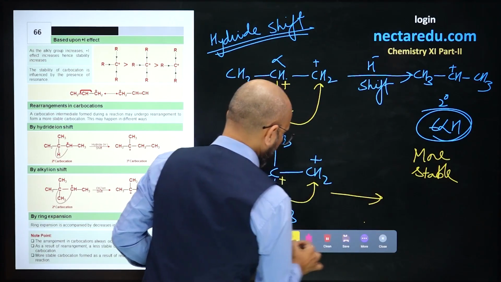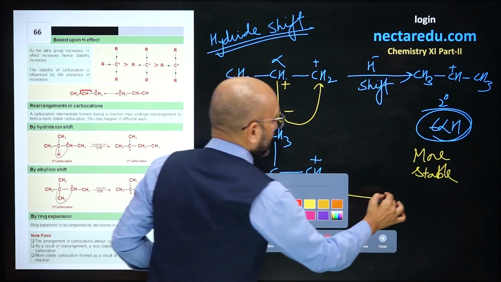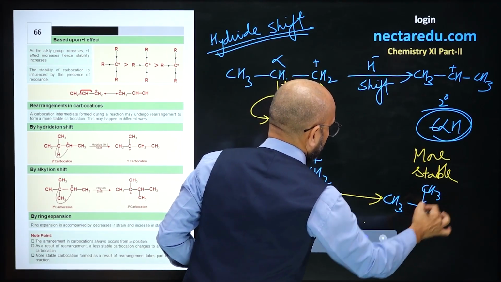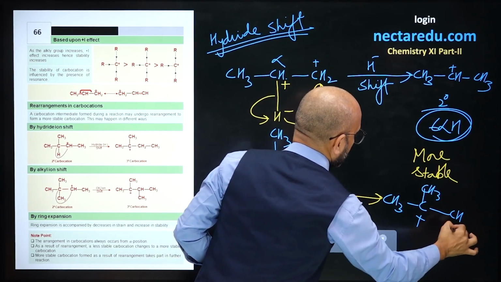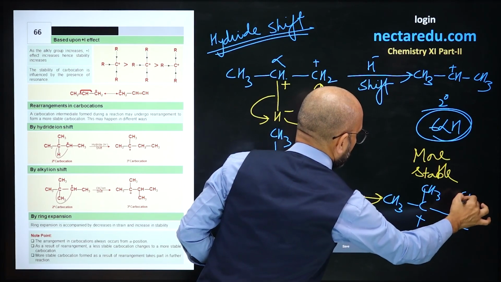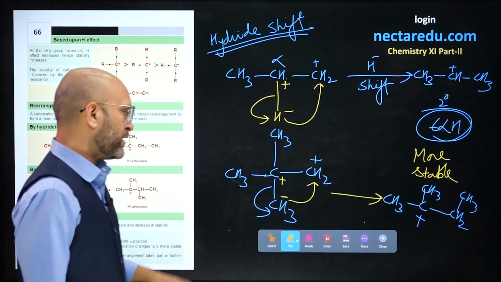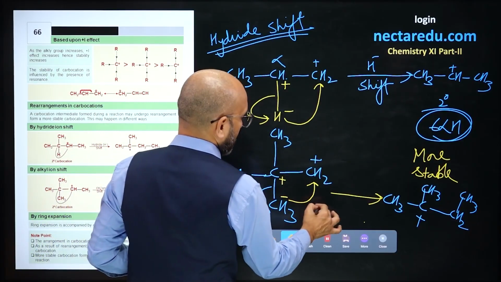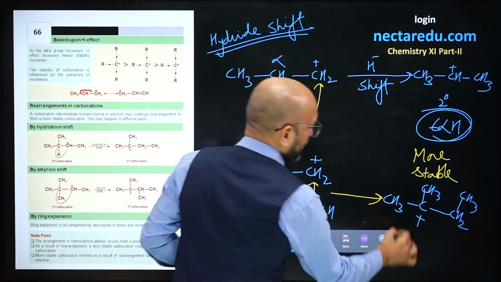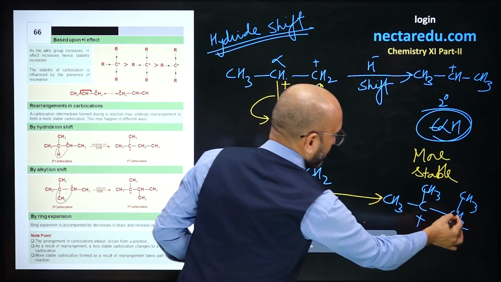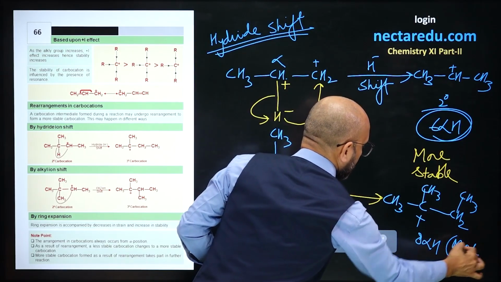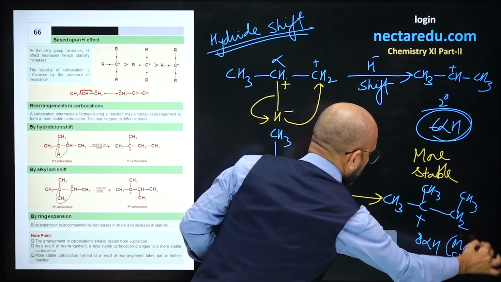So what forms over here is something like CH3, C plus, CH3, and you have CH2 getting attached to a CH3. How many alpha H were there? 0 alpha H here, and here you can count 3 plus 3 plus 2, overall 8 alpha hydrogen. So this is more stable. So this gets formed by methyl shift.